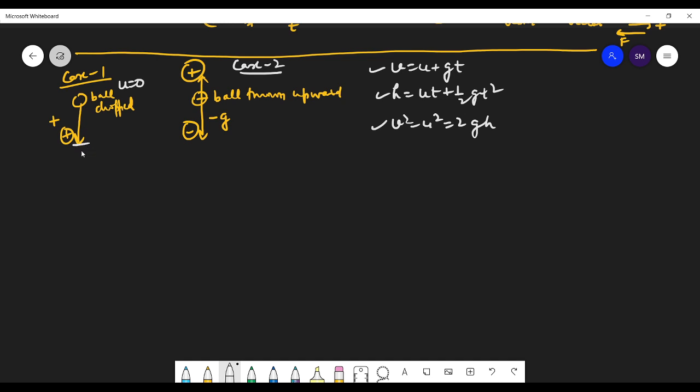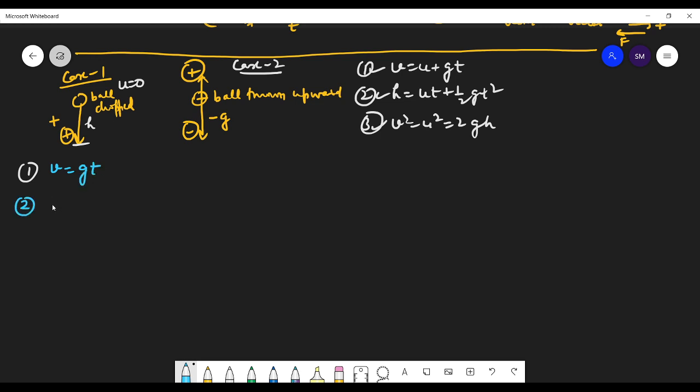Suppose the ball has dropped and it has traveled the height h moving downwards. Let us write it in the same order. What will be the final velocity? u is equal to 0, so the final velocity is gt.